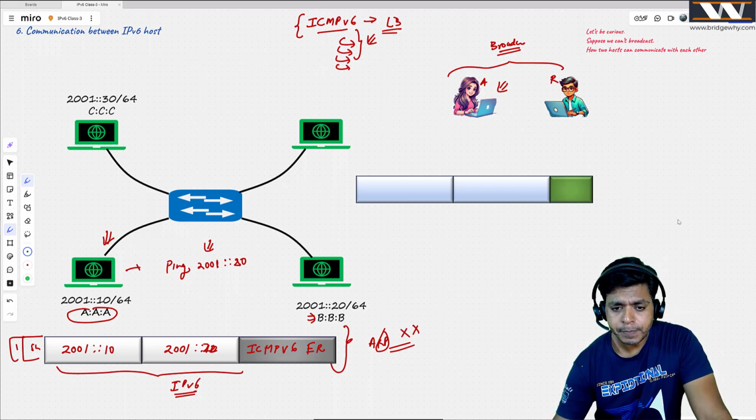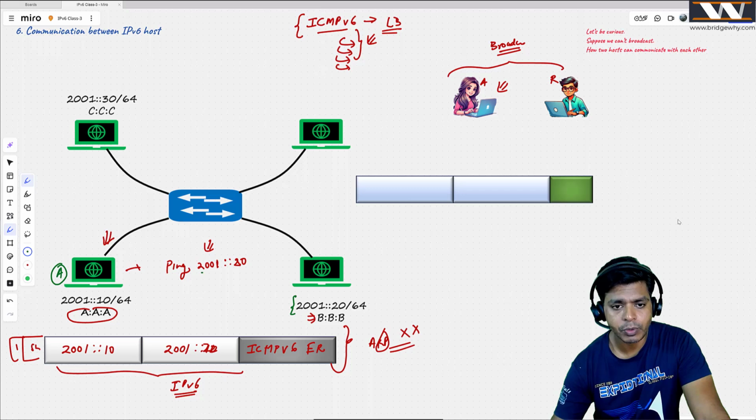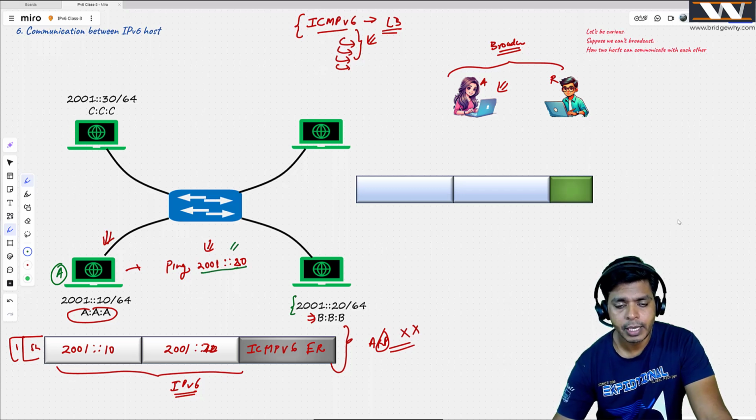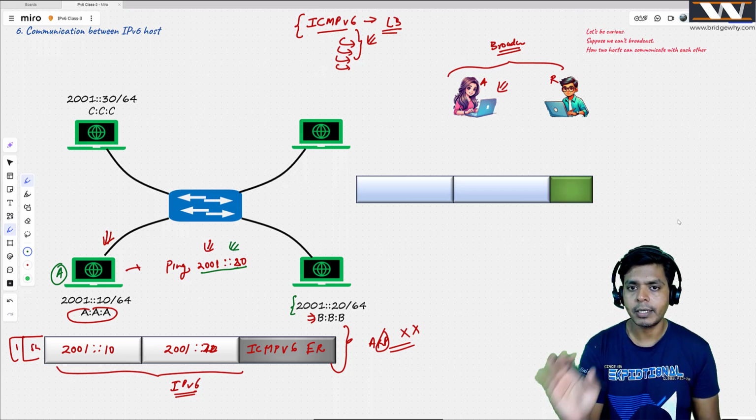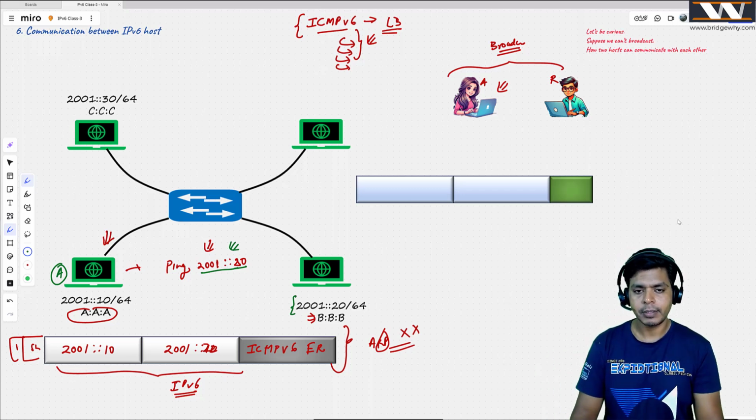So what Anjali is suggesting, right? Anjali is saying, right now, this guy is listening, this guy's IP address is 2001 colon 20. And of course, host A knows where to ping. It knows that it needs to ping 2001 colon 20, right? Because if you want to start a communication, you should have the destination address first. And we have that.